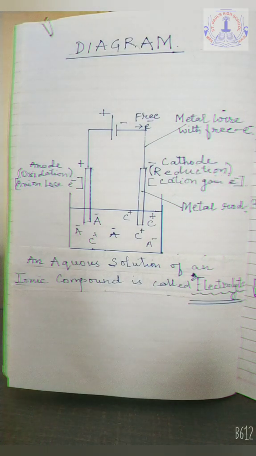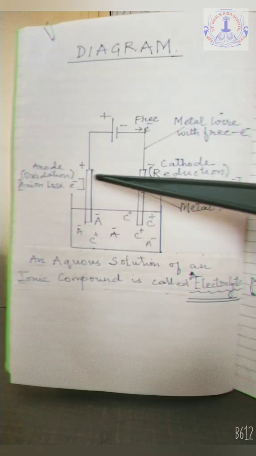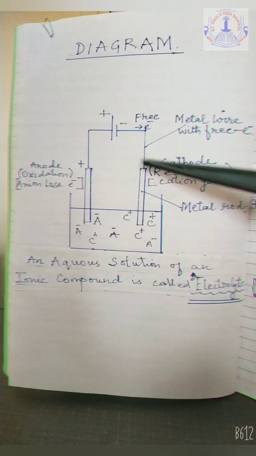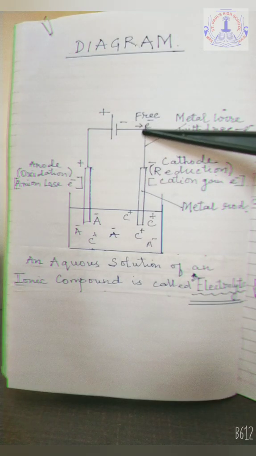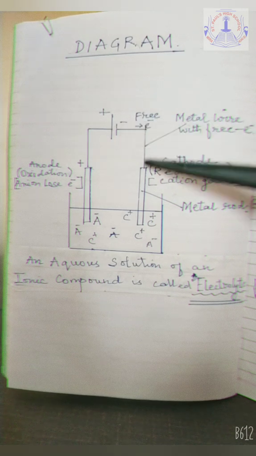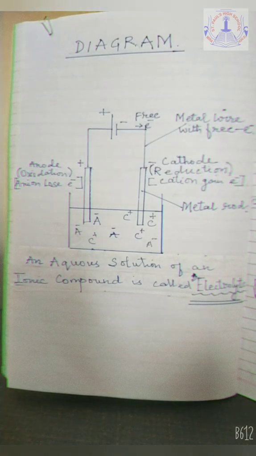These two electrodes, anode and cathode, are attached to the two terminals of the cell with the help of metal wire. You can see here very clearly.